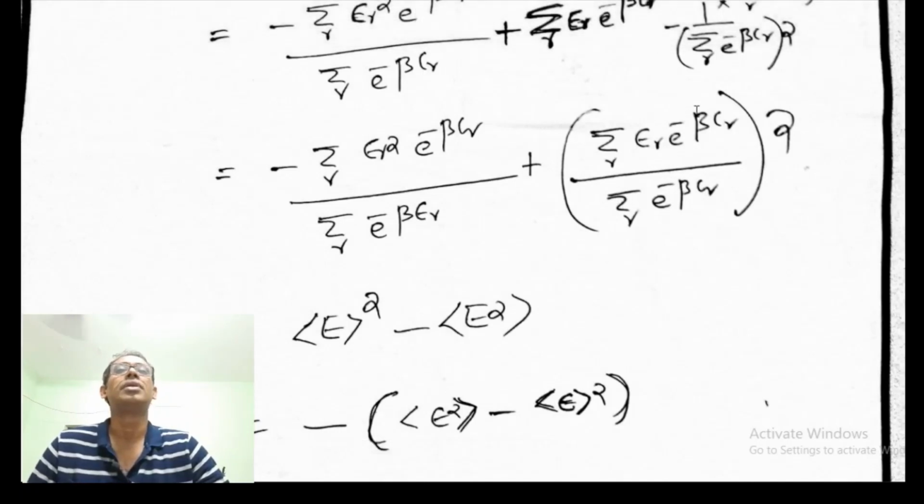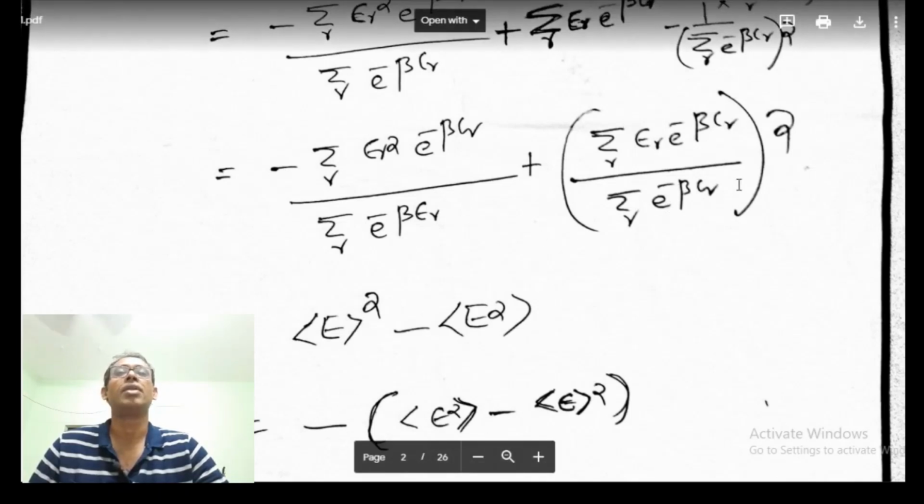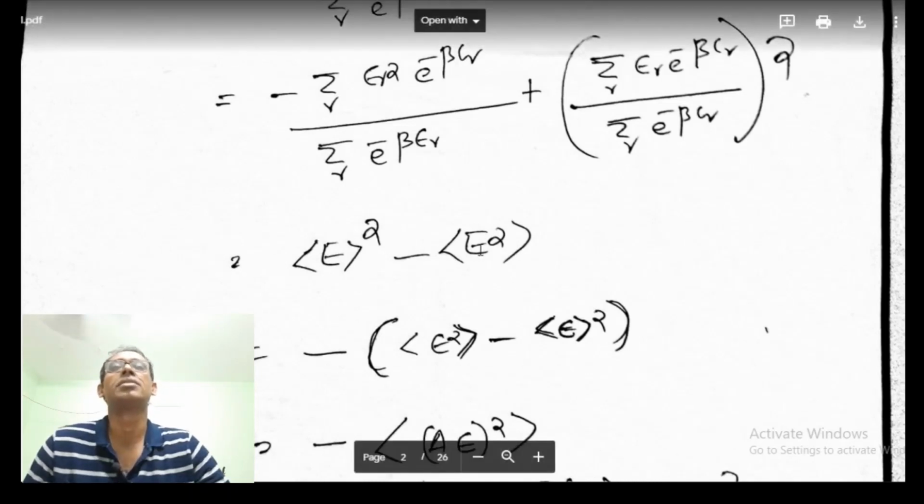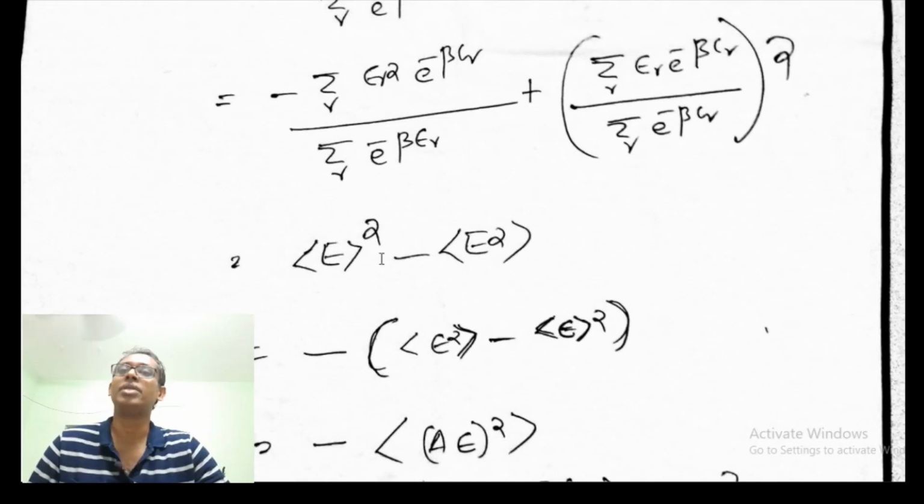Now this thing is the average value of E squared. And this thing is the square of the average value of E. So what we get is the average value of E squared minus the square of the average value of E.